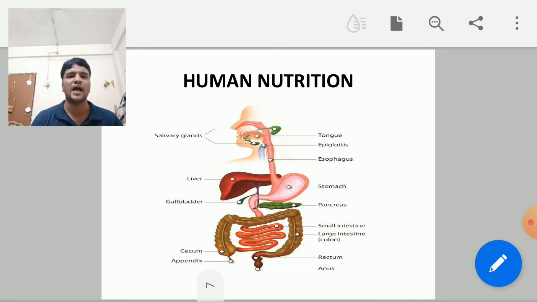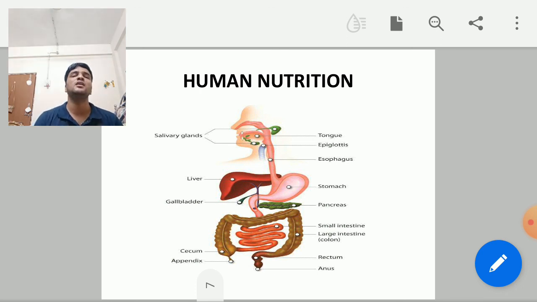Before that, we have a digestive system, and in this digestive system the alimentary canal is going to play a very important role, which starts from the mouth and ends at the anus. From the mouth or buccal cavity to the esophagus, esophagus to stomach, stomach to small intestine to large intestine to rectum, rectum to anus.